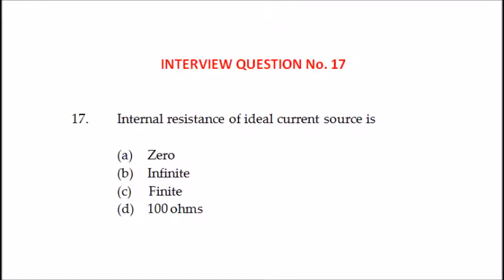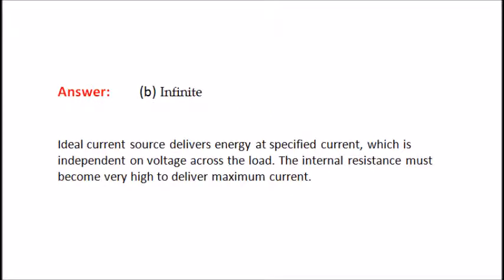17th question. Internal resistance of an ideal current source, the options are 0, infinite, finite, 100 ohms. The answer is infinite. Why? Because an ideal current source delivers energy at a specified current which is independent of the voltage across the load. The internal resistance must become very high to deliver maximum current.